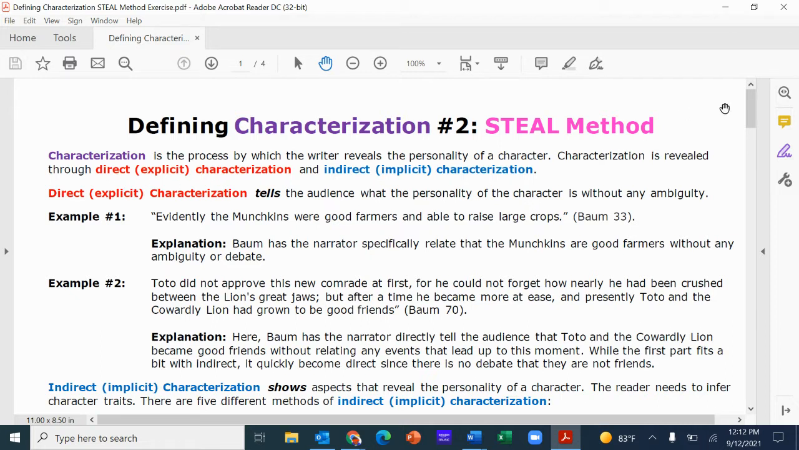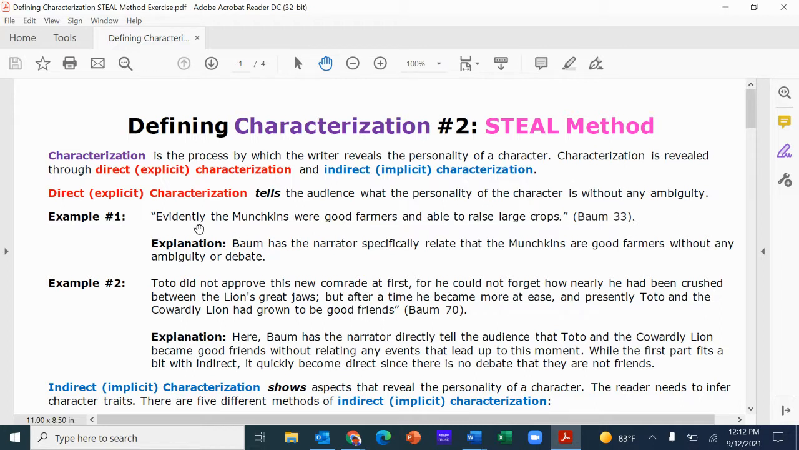Characterization in general, again, is the process by which writers reveal the personality of a character. Simple aspect, right? As I said, it's revealed through these two separate ways that an author tells or describes the character. So, direct or explicit characterization tells the audience what the personality of the character is without any ambiguity. And I should say, not just personality, as we'll see in the one example, skill sets, anything about the character, again, without any ambiguity.